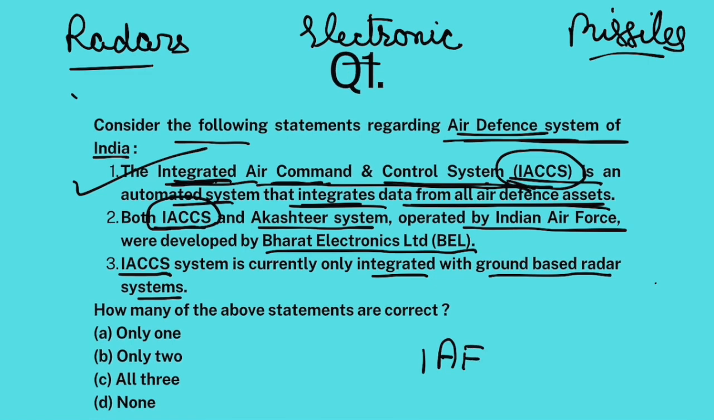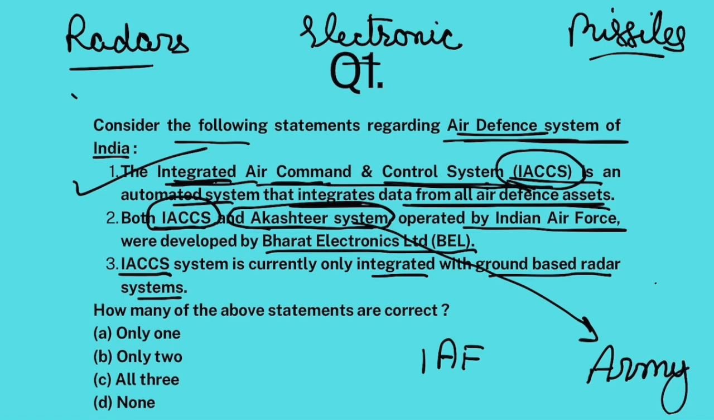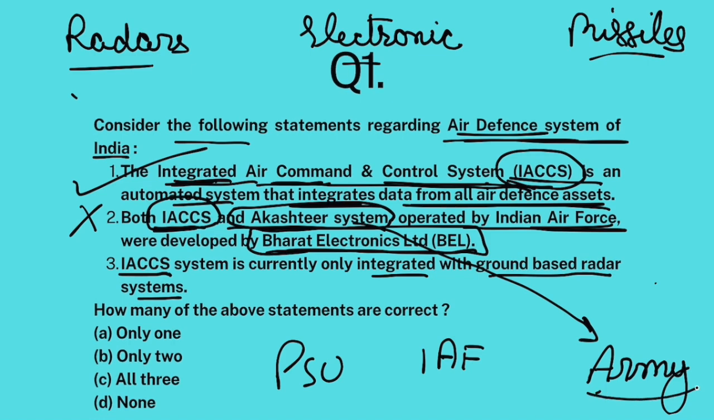Now IACCS is operated by Indian Air Force. And a similar system has been given to Indian Army, which is known as the Akash Tir system. So Akash Tir system is for the Army and IACCS is for the Air Force. Both these systems were developed by Bharat Electronics Limited, an Indian government's PSU. Now, second statement is false because it says that Akash Tir is also operated by Indian Air Force. That is not the case. It is for Indian Army.